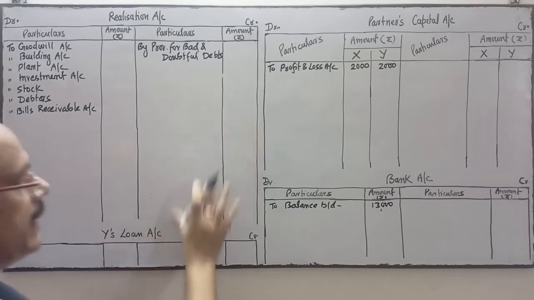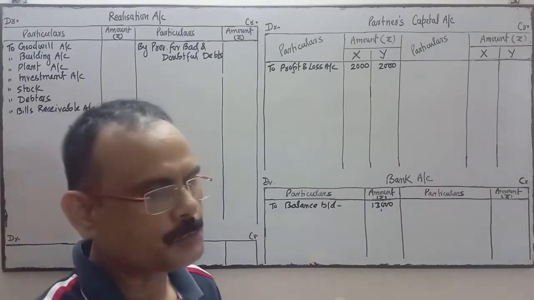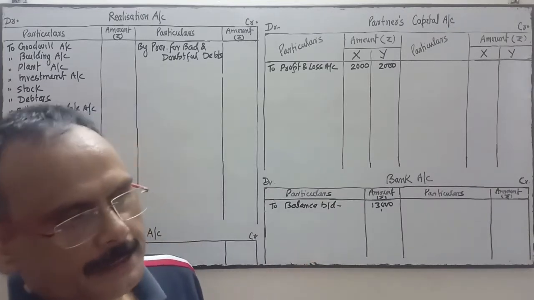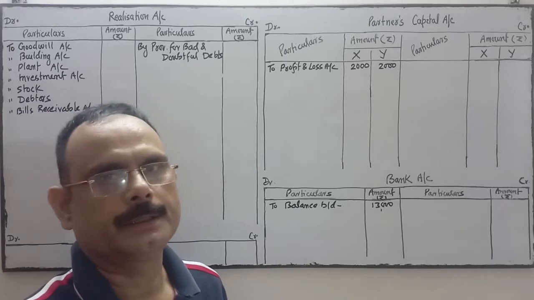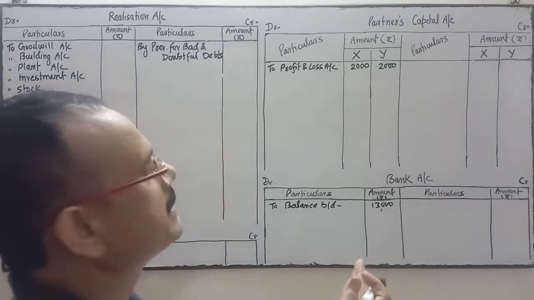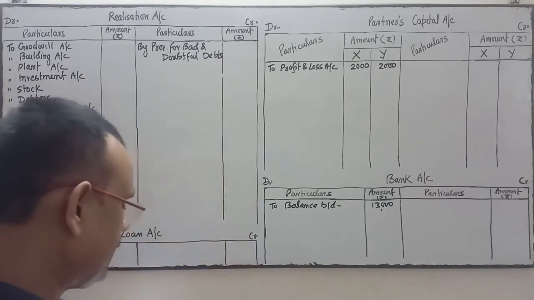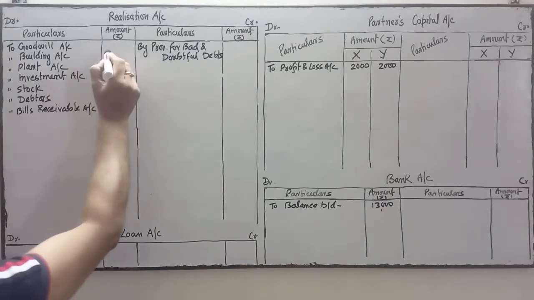If the deed is silent or it is not mentioned in the deed, then the profit or loss will be shared or borne by the partners equally, in equal proportion. Here there are two partners, so 1:1. Now I have completed the asset side. Now we'll write the figures only.